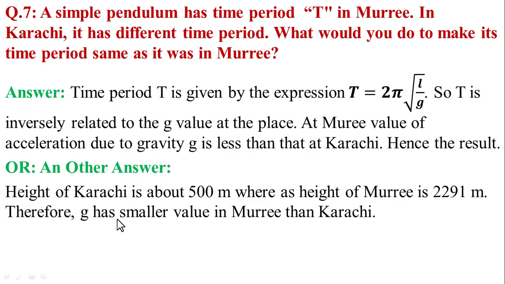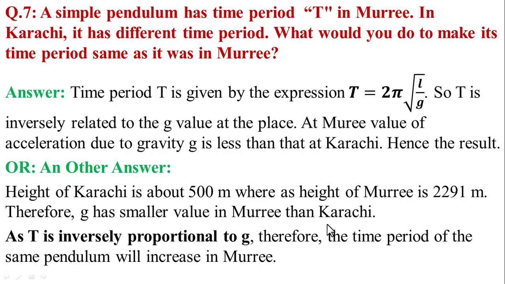Therefore, g has a smaller value in Murree than in Karachi. This is the reason for the time period. As T is inversely proportional to the square root of the acceleration due to gravity g, the time period of the simple pendulum will be increased in Murree as compared to Karachi.